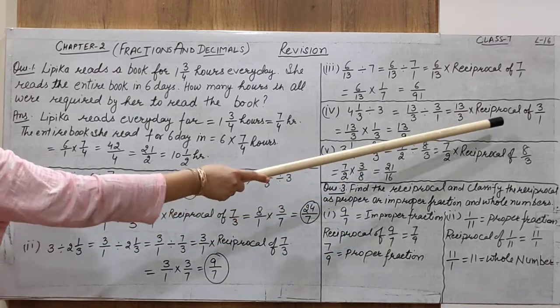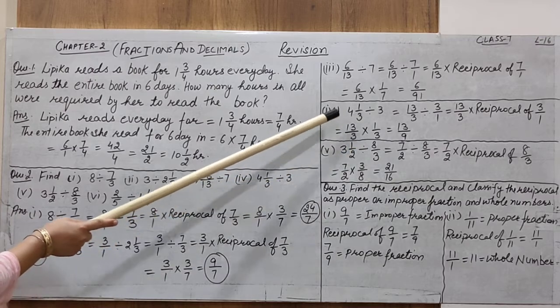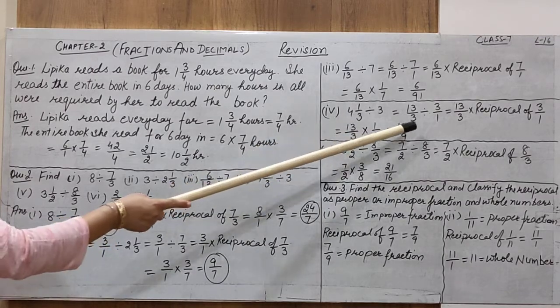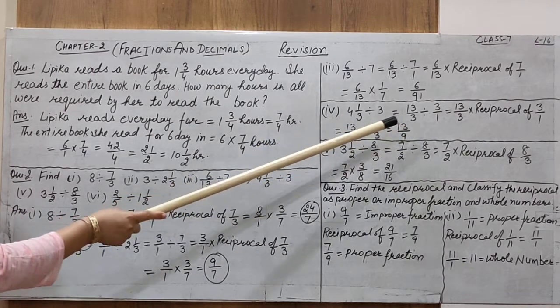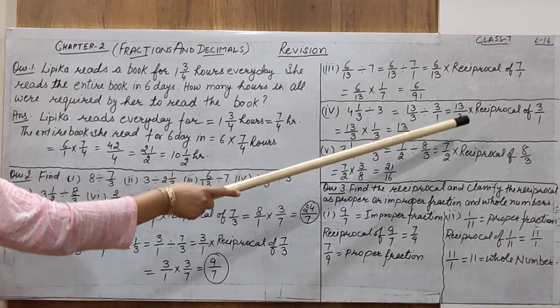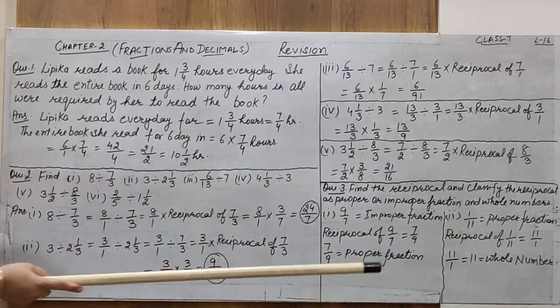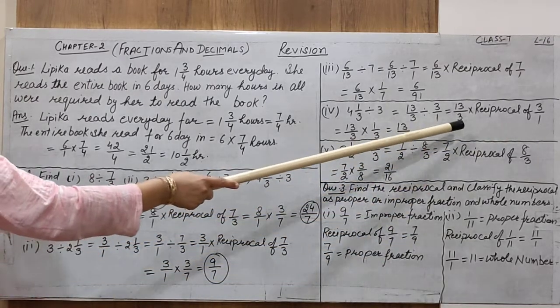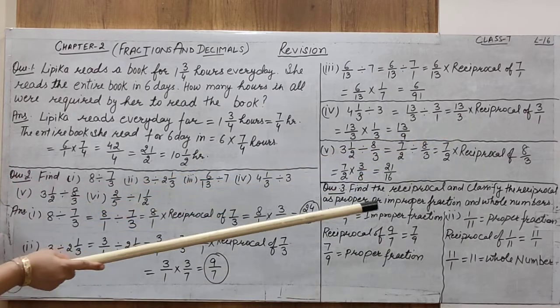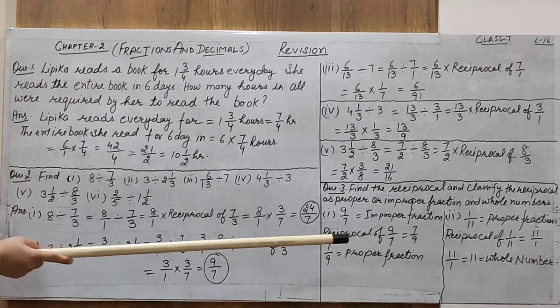And what is the reciprocal of 3 by 1? That is 1 by 3. So first change the mixed fraction into an improper fraction and the whole part into a fractional form, then multiply the first part with the reciprocal of the second part. Alright, that is 13 by 3. The first part of the division is multiplied with the reciprocal of the second part, that is 3 by 1.